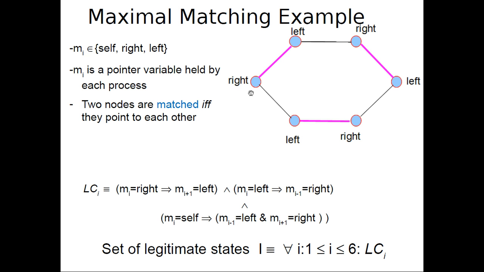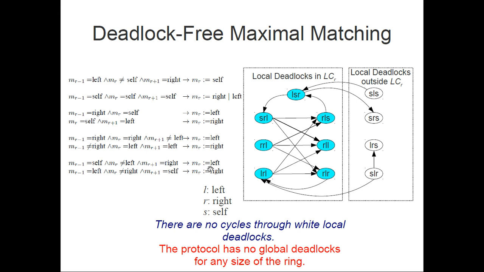And we applied this to a maximal matching protocol, and here the set of legitimate states is such that every pair of processes match through their values. So if a process had a value right, its right process should have the value left. This is a matching.